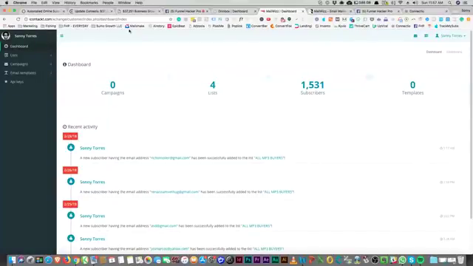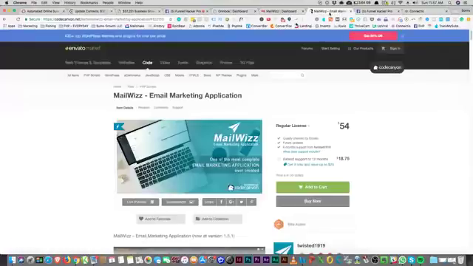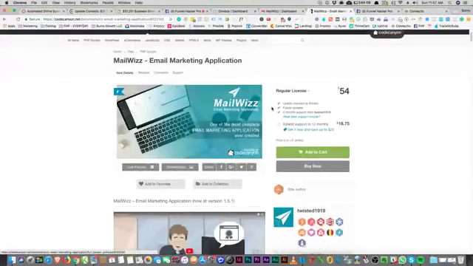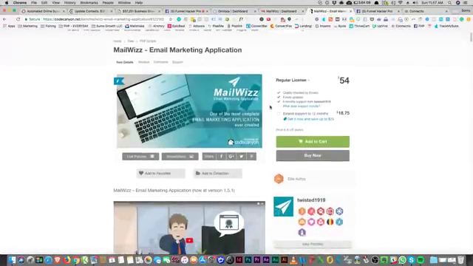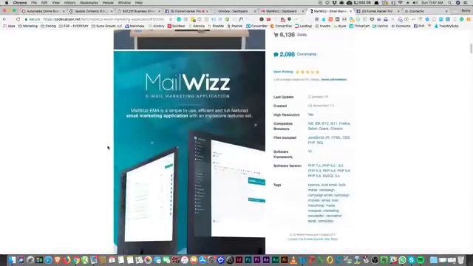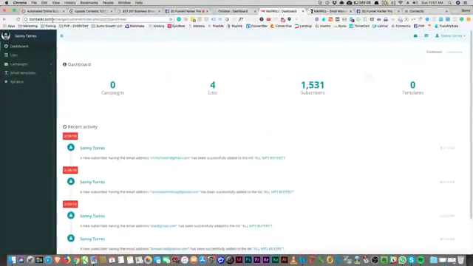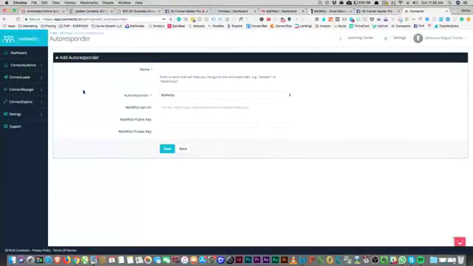But it does work. So if you're asking, does this work? My answer is yes. It's the same software. So it's up to you. You can go over here and you can purchase this for $54, right? And what I did is I installed it myself on a simple server. I'm not using AWS or anything like that because all I use it for, and I call it Exchange. If you look here, it just calls it the Exchange. So all I use it for is so I can use Connect.io and make an automatic campaign for retargeting, because I also have a list in there of people that abandoned cart, right?